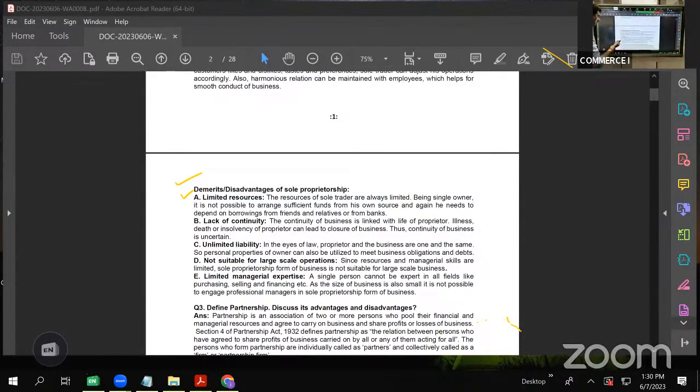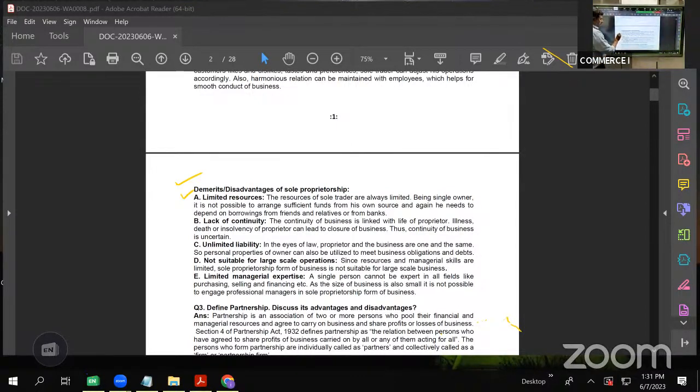His credit worthiness also will be limited, because even if a bank is extending a loan, they will not give a big amount to a sole proprietary firm, isn't it? If it is a partnership firm or a company, definitely the credit worthiness of the firm increases. In case of partnerships, even banks will allow a bigger loan. Whereas when it comes to proprietorship, looking at the credit worthiness of a single person, the banks may not extend a bigger amount. So that acts as a constraint or a limitation.